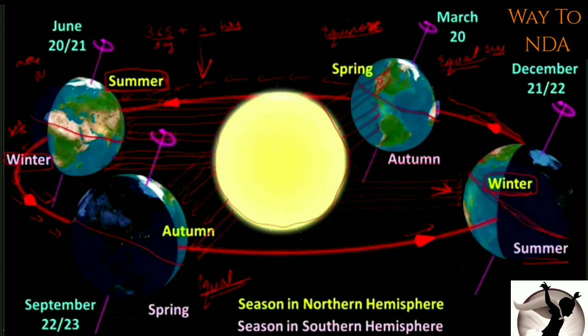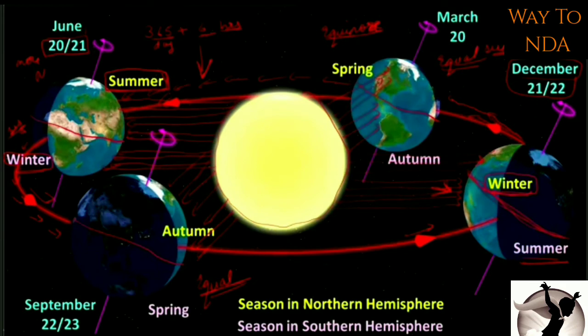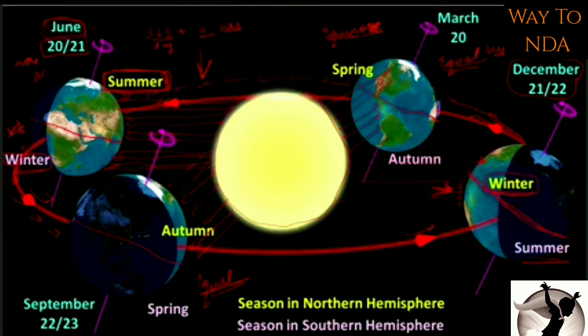Only here the northern hemisphere received more, and the southern hemisphere received less. Here the northern hemisphere received less, and the southern hemisphere received more. So when Earth is here, in the northern hemisphere on 21 December it will receive less sun rays. Okay, and on 21st June it will receive more sun rays. So that is why on 21st June it will be the longest day.